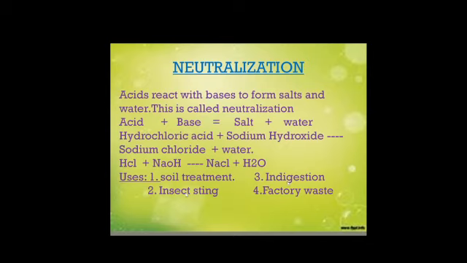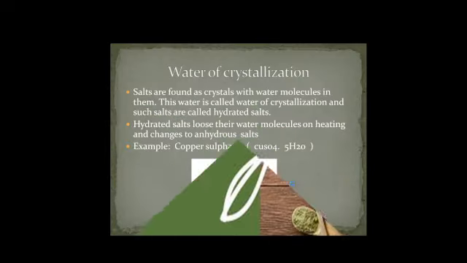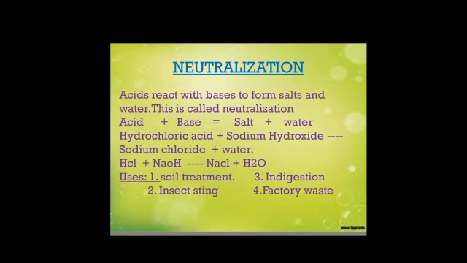Now coming to indigestion, as we have already discussed, because of the excess acidity in the stomach, hydrochloric acid increases. So to reduce the effect of hydrochloric acid, we take magnesium hydroxide, commonly known as milk of magnesia, which is a base. If we take magnesium hydroxide, it reduces the acidity level in our stomach.